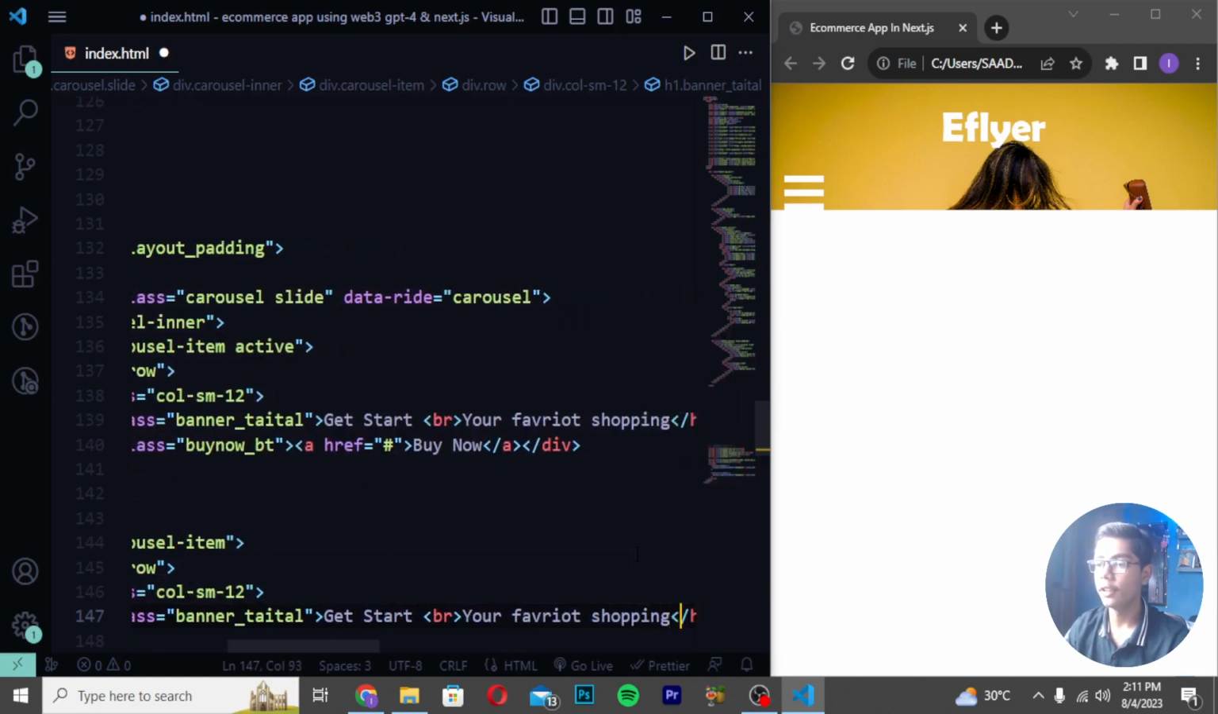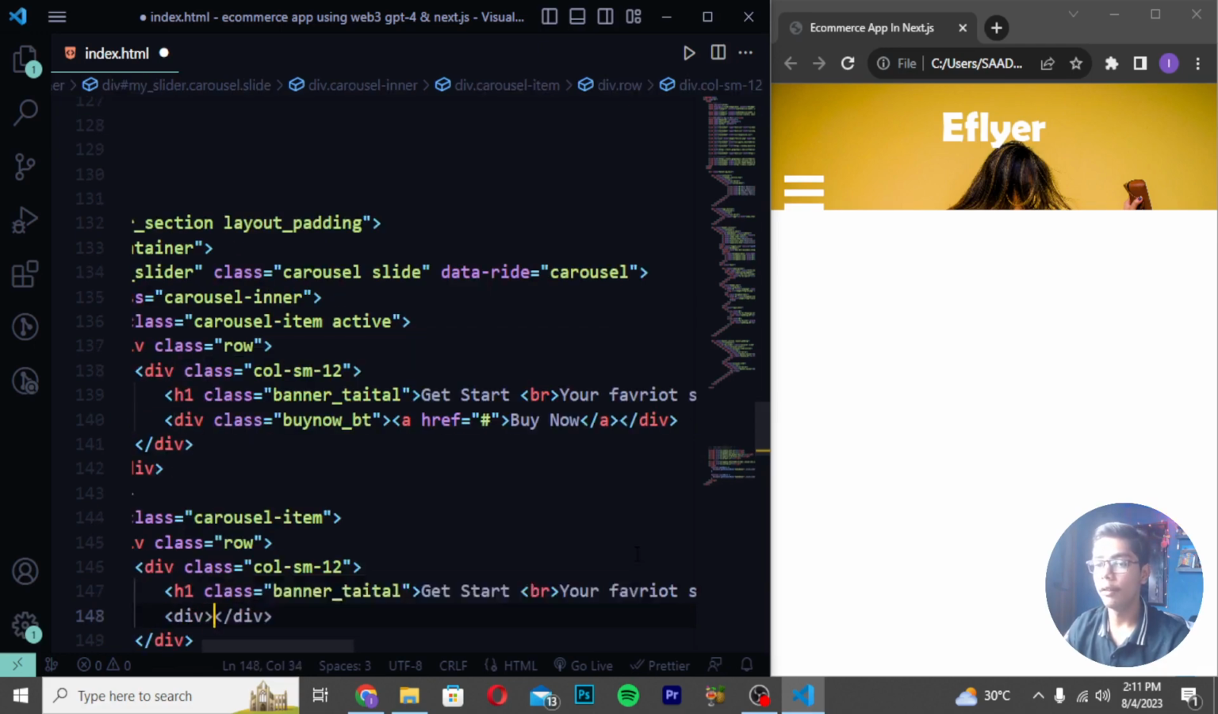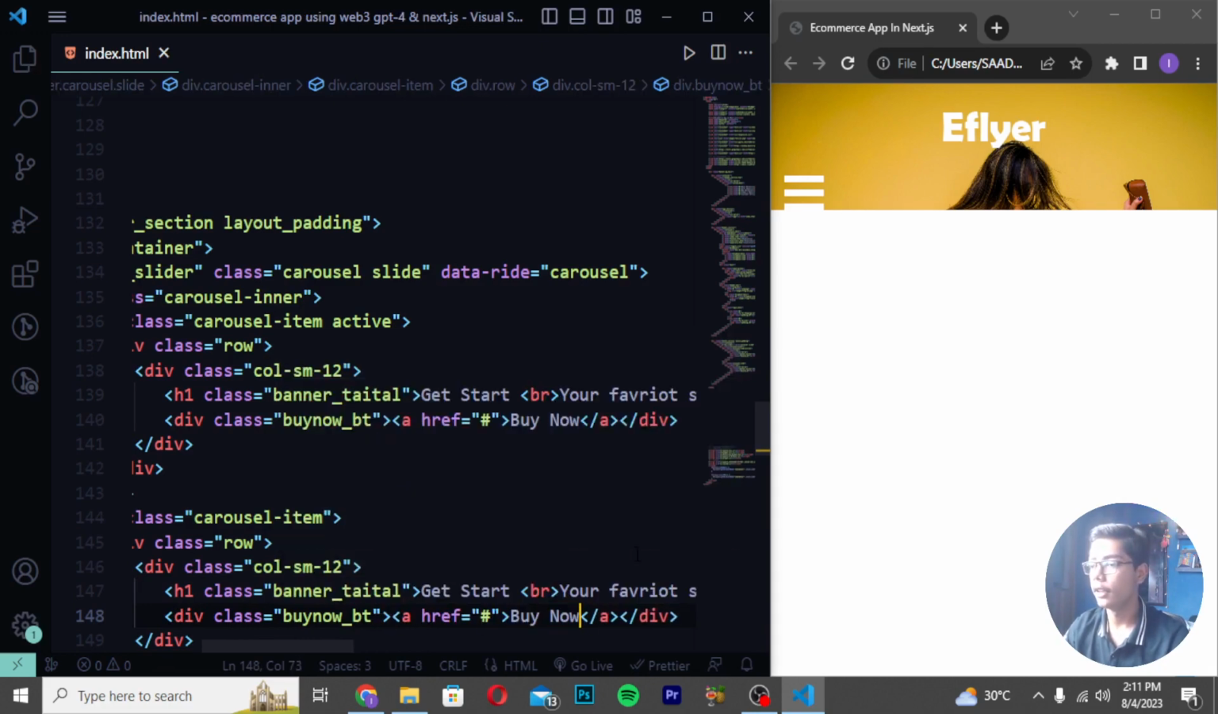Then when you have just written this, you have to move down, create div class, and I will be writing here buy_now_bt. Then you have to write here a tag, and then write here Buy Now like this, save it.